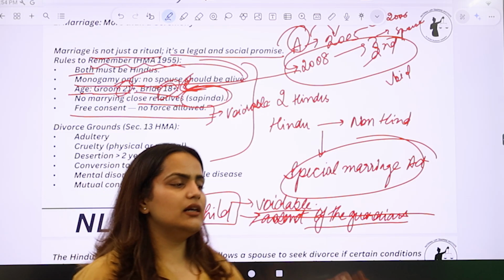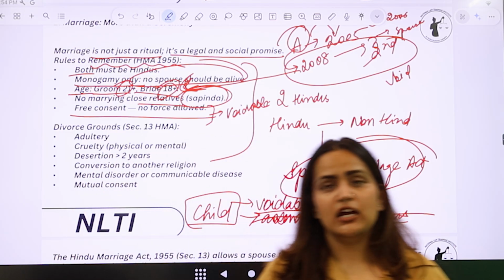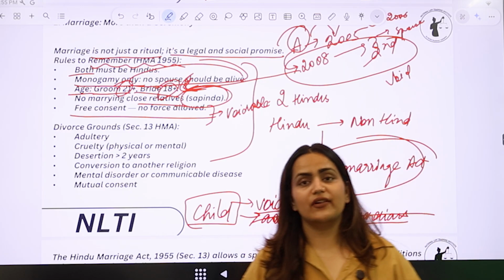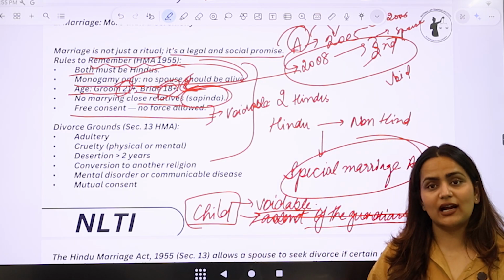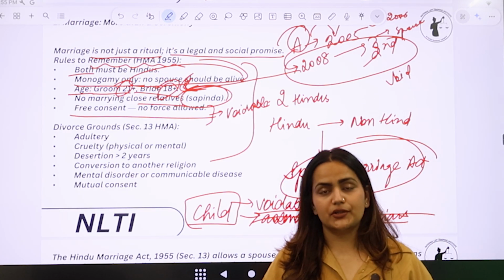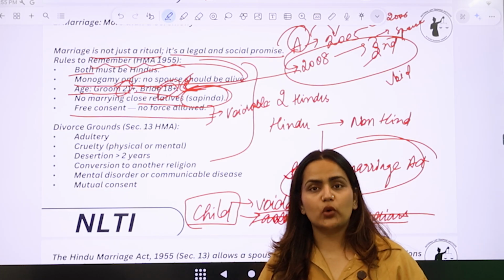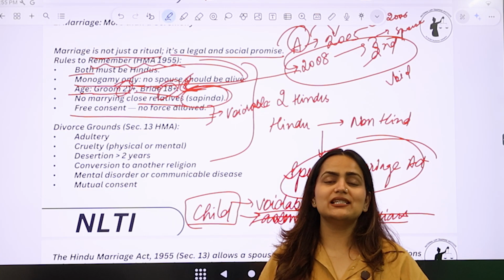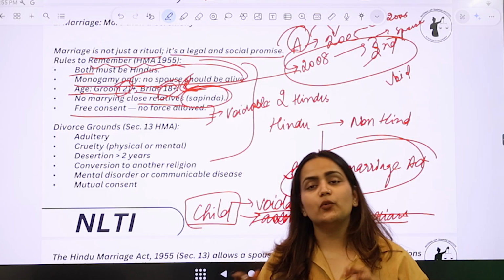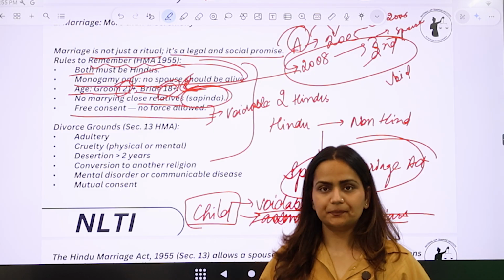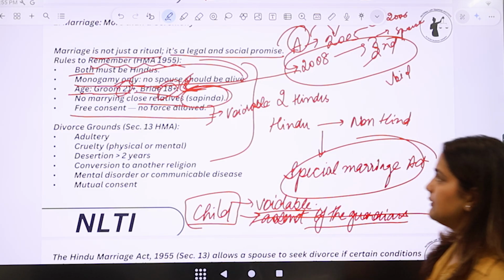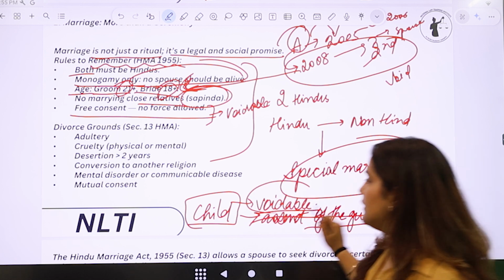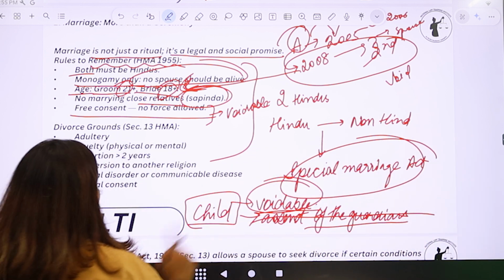Now, once the girl turns 18, right, she has to decide for herself whether she wants to remain in that marriage or she wants to leave that marriage. Hence, such a marriage becomes voidable because it is optional for them whether they want to stay in that marriage or not. I hope that is clear. This is something that everybody needs to remember, that child marriages are always voidable and not void.